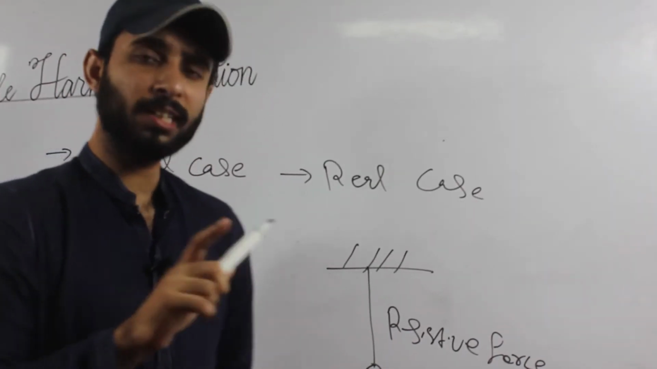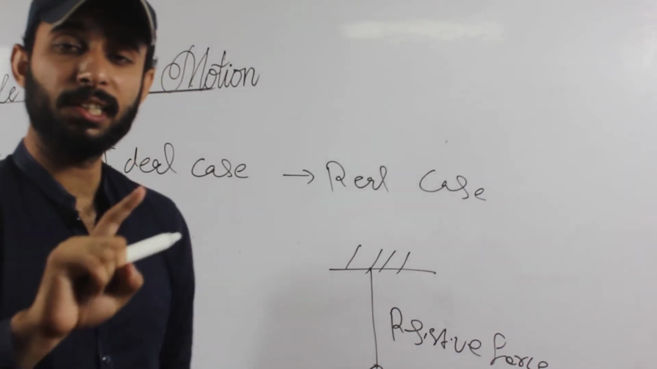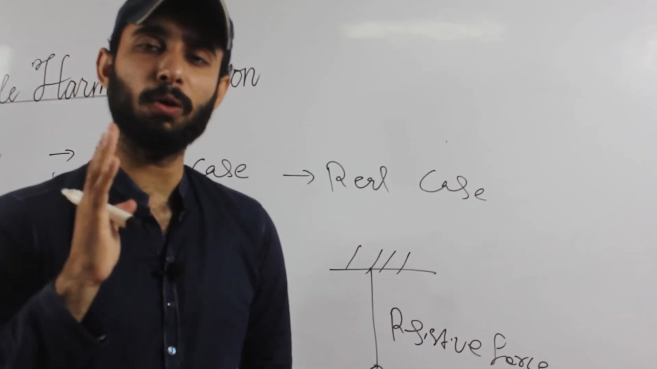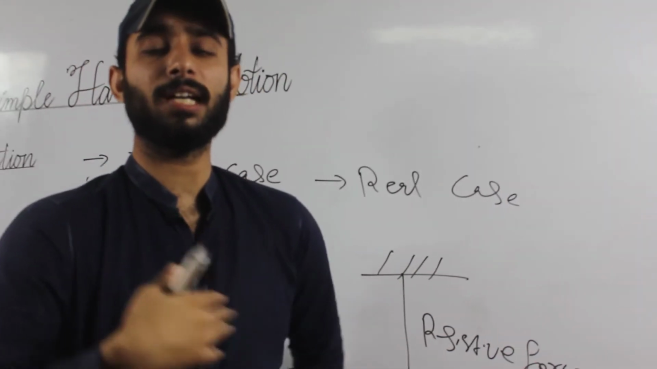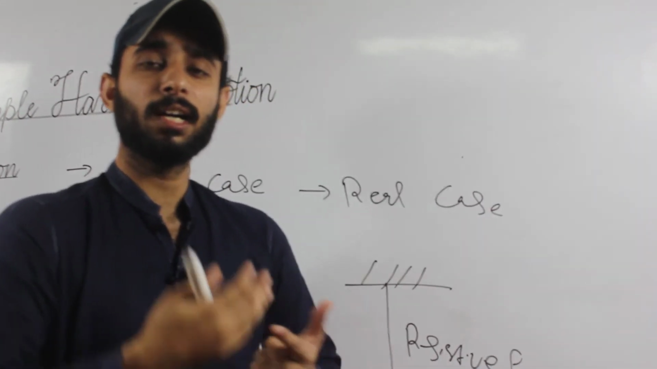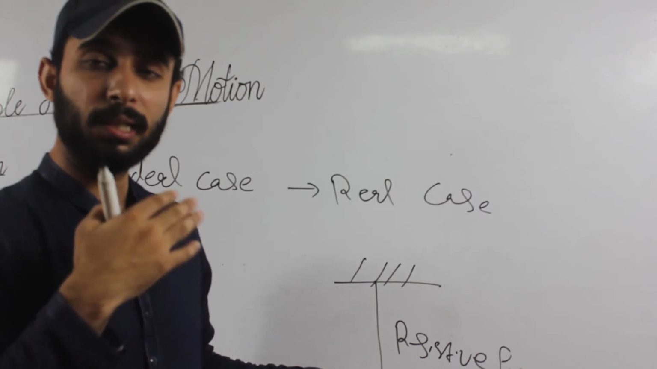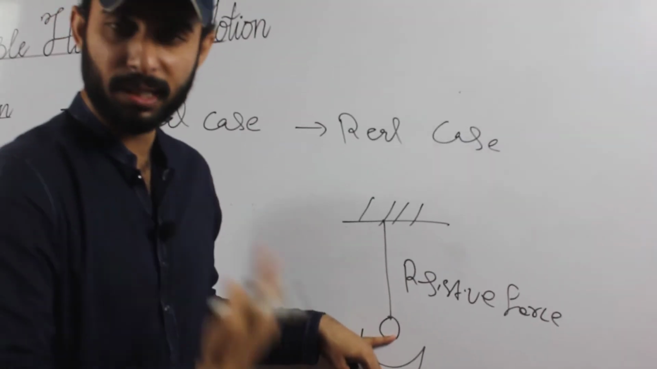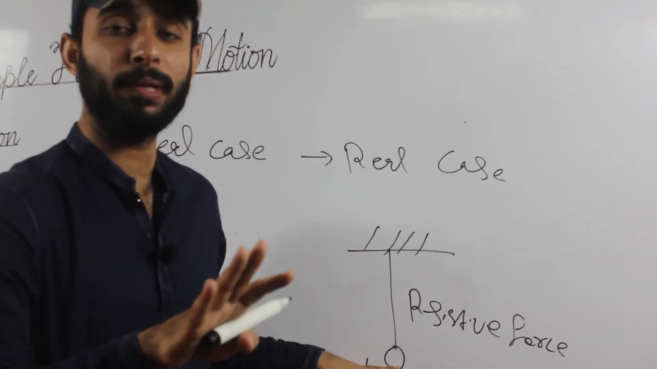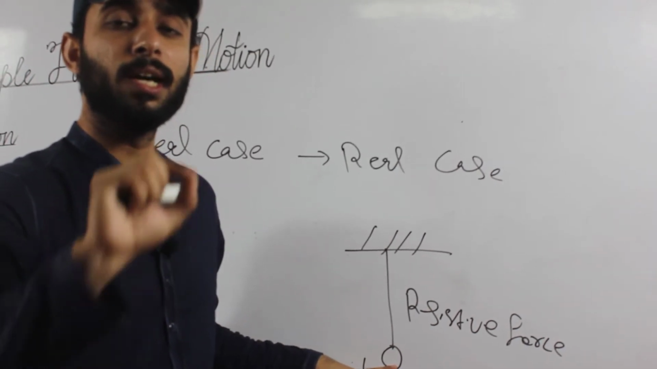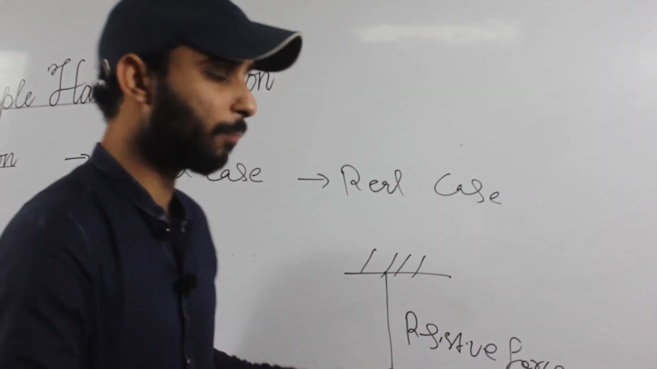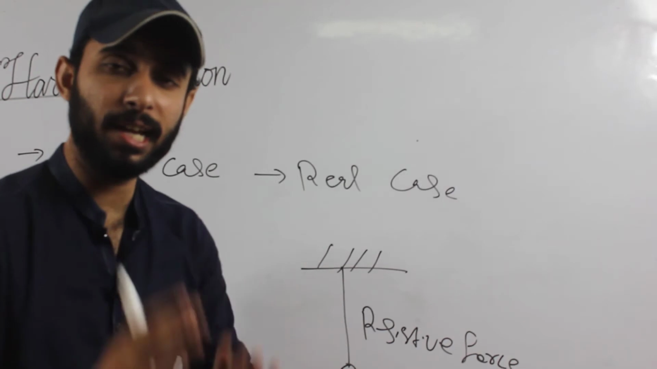One thing you should understand is that energy can never end. It can only convert from one form to another. Mechanical energy converts into another form, and at that point the system or body stops. Energy can never end; it can only be converted from one form to another. Here we discussed the real case.